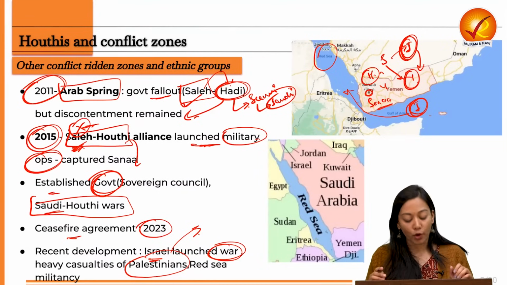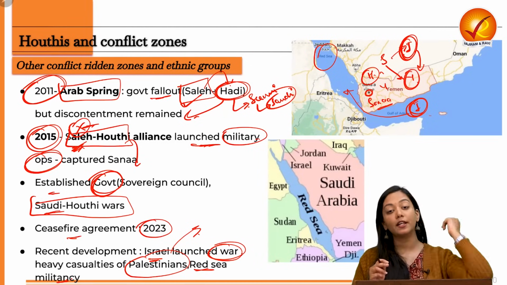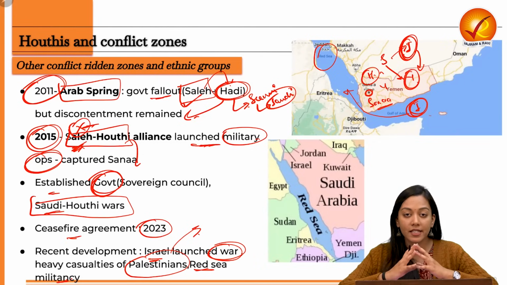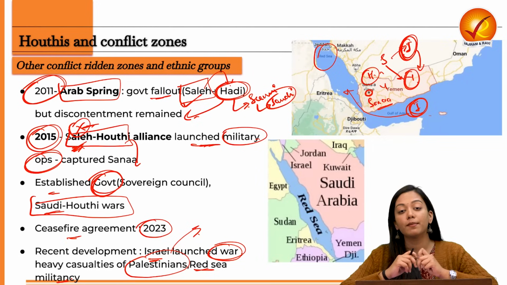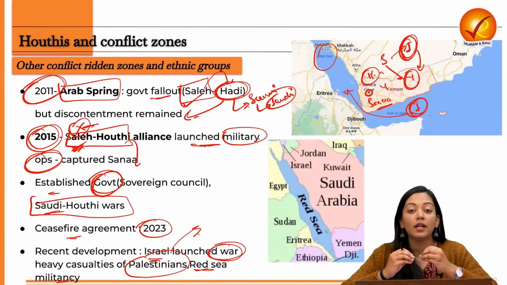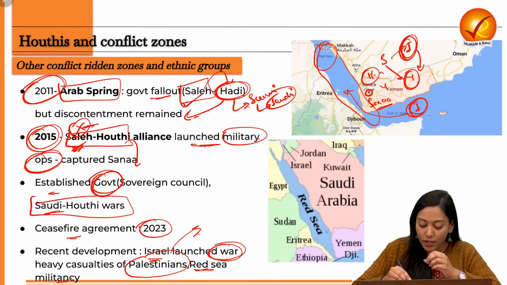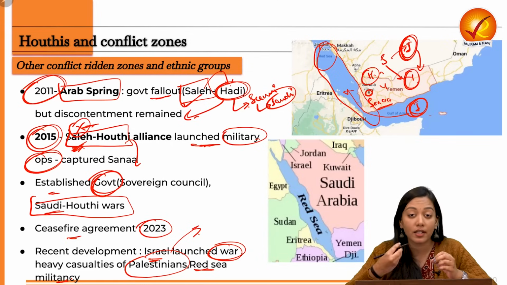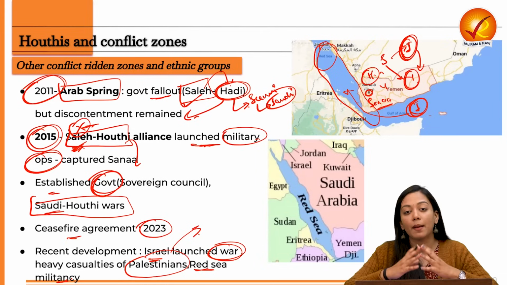Now let's switch the point. Next is, what is Red Sea militancy? Now, as you know, this militant or insurgent group has become active in the Red Sea, which is a very crucial strategic location across the world, especially when it comes to trade routes, because here is where 30% of the container traffic moves. Here is where 10% of the total trade by value happens. So if you hamper the movement across the Red Sea, it becomes an international concern, and therefore it has been deliberated by the USA, by India, by Israel and other countries as well.